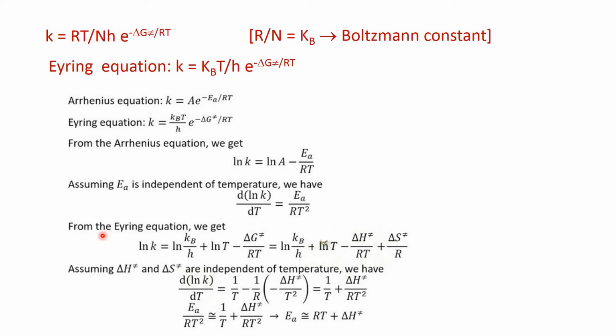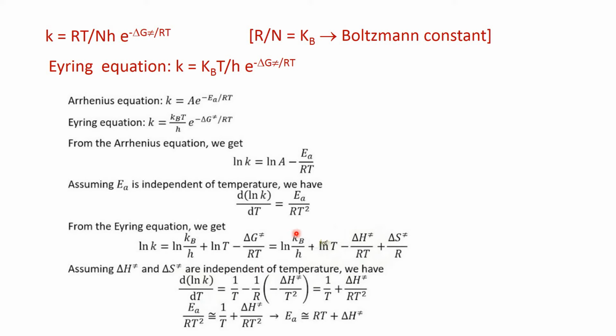Now from the Eyring equation, what can we get? See, this is the Eyring equation. So if you take ln k, it is ln(kB/h) plus ln T, since log of A times B means log A plus log B. Then, as it is already an exponent, minus ΔG activation by RT.